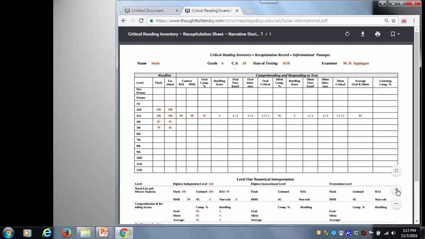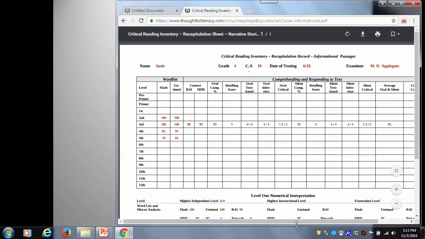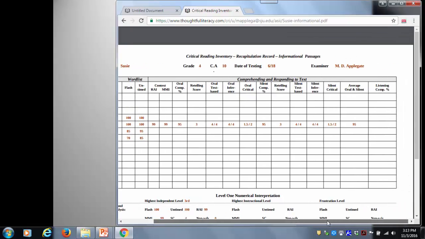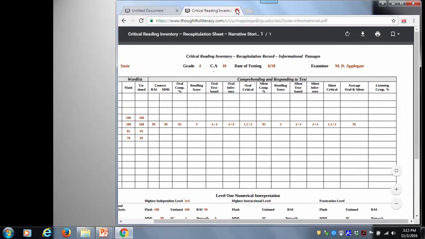We found out she's independent. So now I'm ready to make instructional judgments based on her performance on both narrative and informational. But keep in mind, not into one recapitulation record, 2 separate.